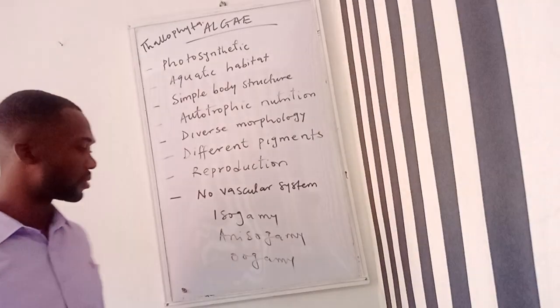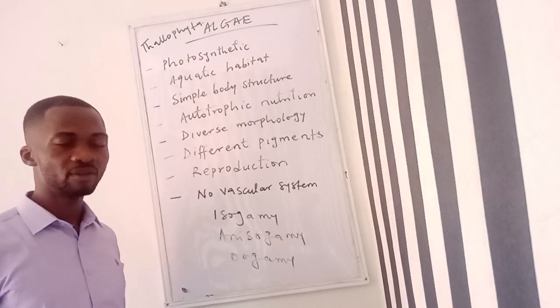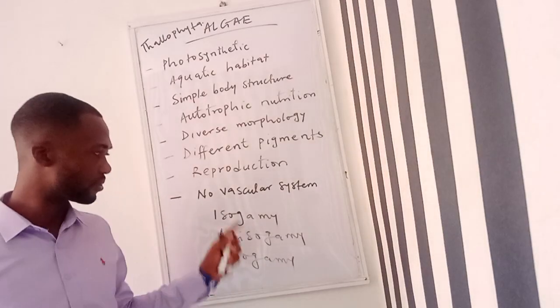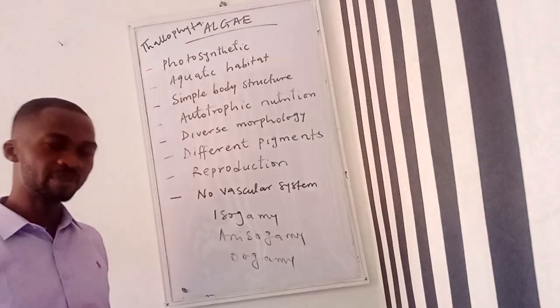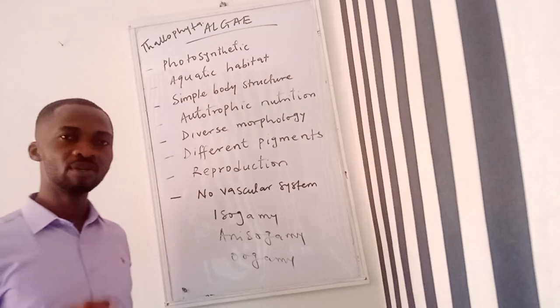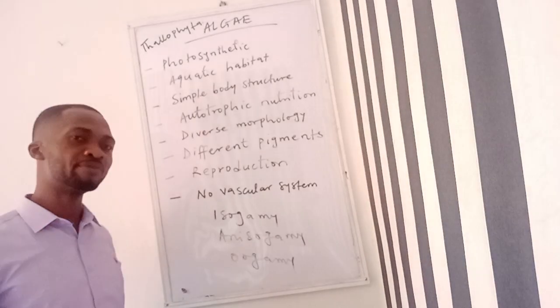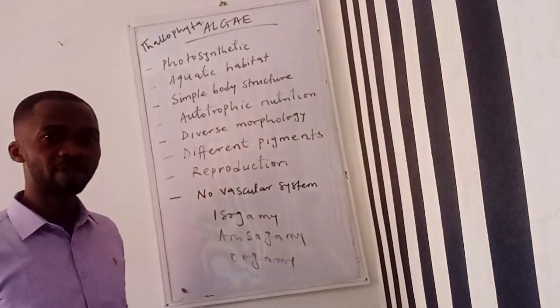And of course, the most advanced form of reproduction in algae is the oogamy. Let me continue from isogamy. Isogamy is usually found in primitive algae where the gametes are not differentiated into male and female. So they just have gametes.